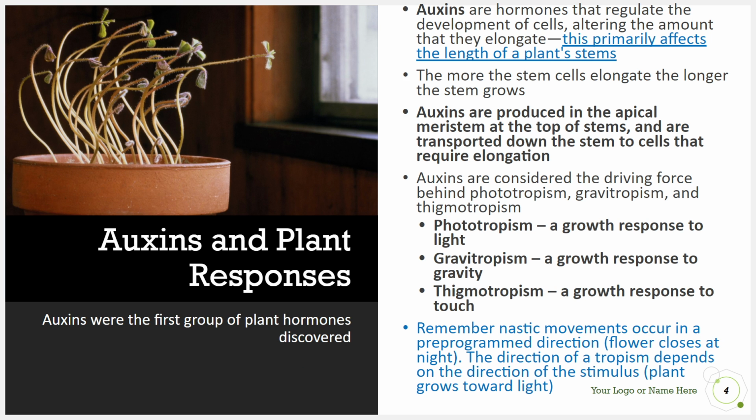Here we'll look at auxins first, and auxins in plant responses have to do with stimuli such as light, gravity, and touch. They help generate responses related to phototropism, gravitropism, and thigmotropism, which are all growth responses to things like light, gravity, and touch. And they are going to be examples of nastic movements, or movements that occur in a pre-programmed way, like when flowers close at night to prevent water evaporation. And the direction of the tropism is dependent on the direction of the stimulus. For example, with phototropism, we see that plants tend to move or grow towards light.